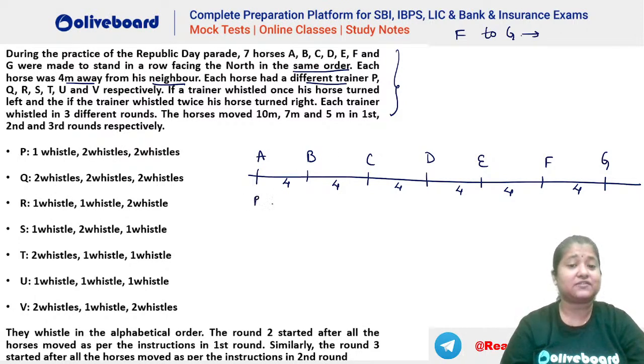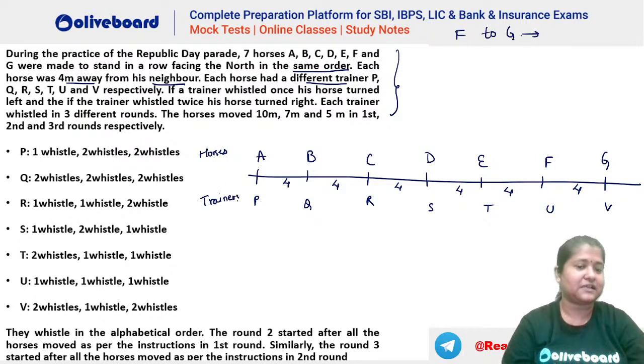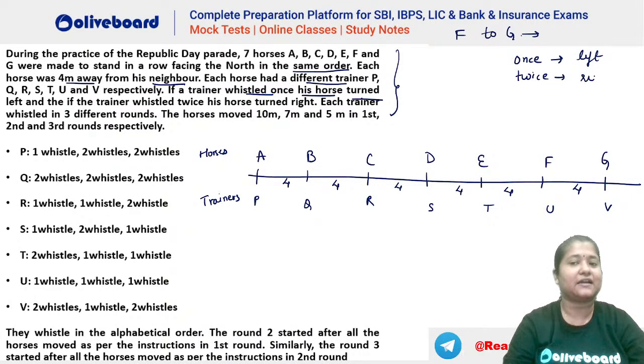That means this has a trainer P, this has a trainer Q, this has a trainer P, Q, R, S, T, U, and V. So these are the horses here, and these are the trainers here. Now it is given if a trainer is whistling once, his horse has to turn left. So once whistle, that means left. And if he is whistling twice, that means the horse will take a right turn.